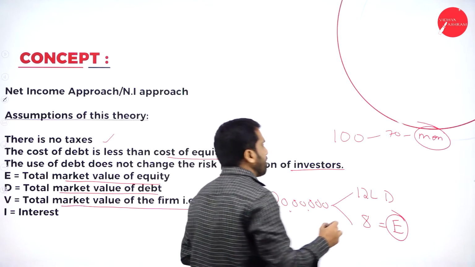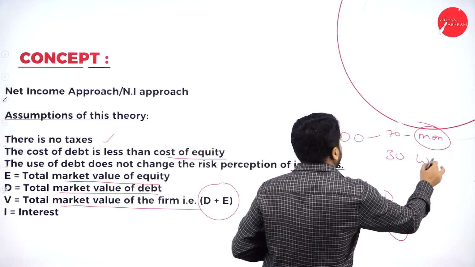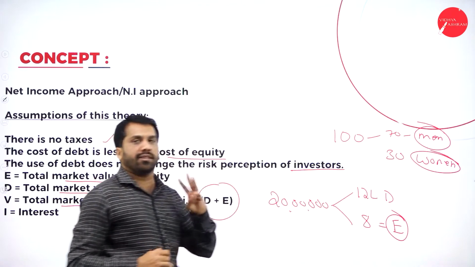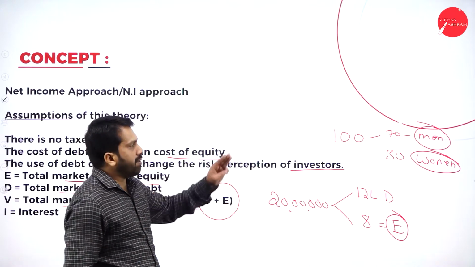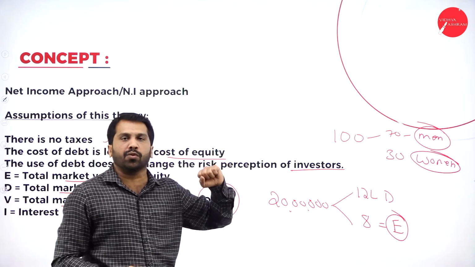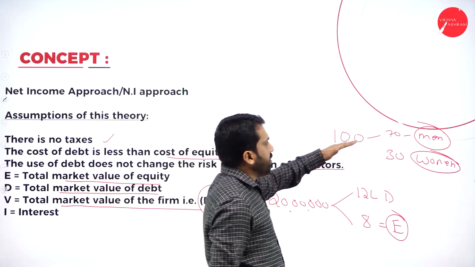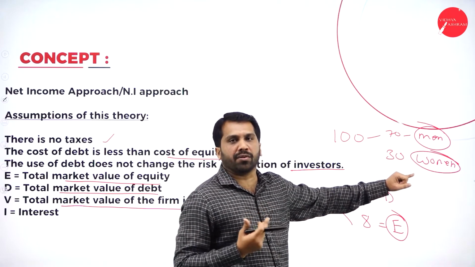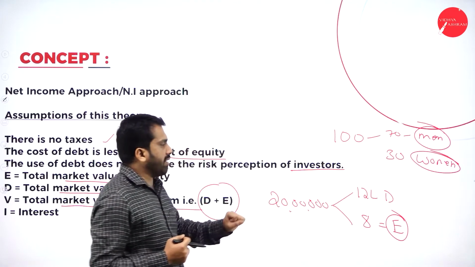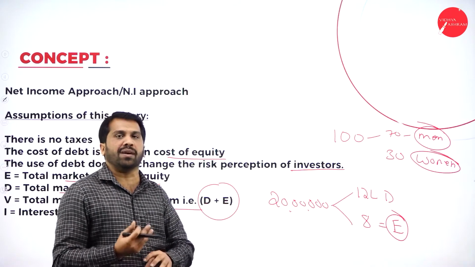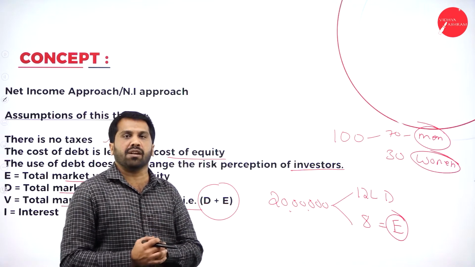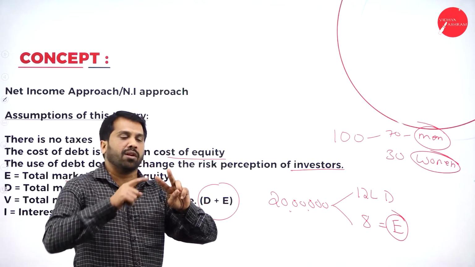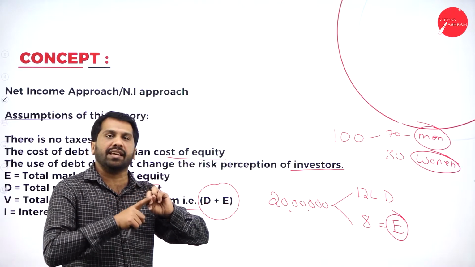Obviously it will be women. Clear? Don't go for the third gender. So in this example, we'll go with men and women. If 70 members are men, the balance 30 should be women only. Similarly, out of 20 lakh, 12 lakh is debenture, so balance 8 lakh must be equity. Why? Because under NI approach, we have only two concepts: one is debenture, one is equity.